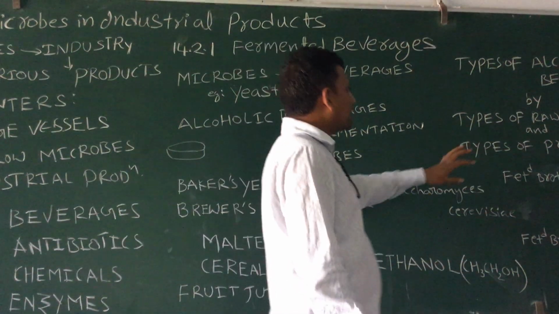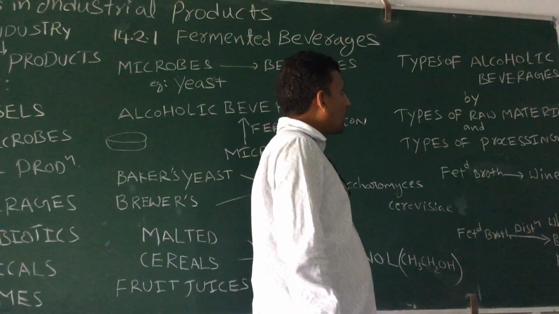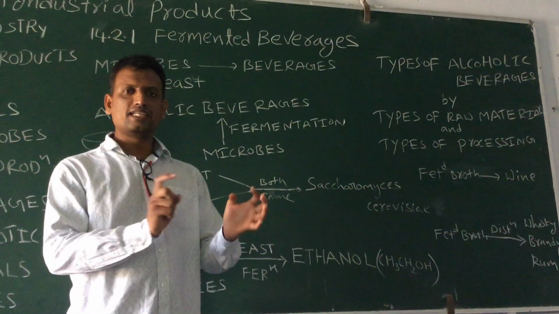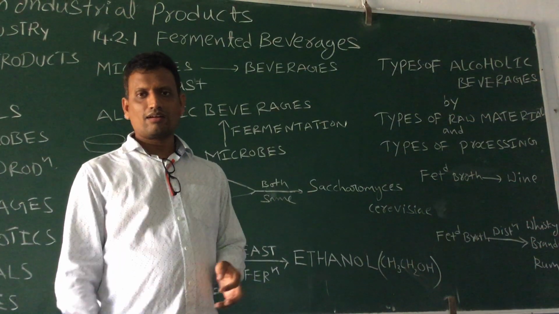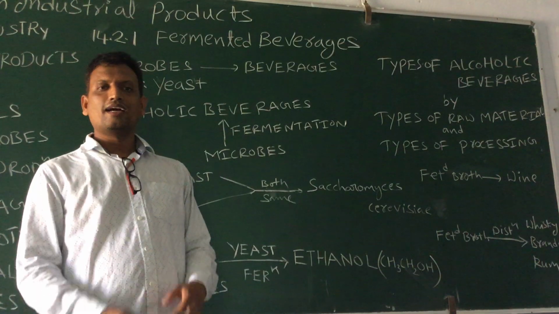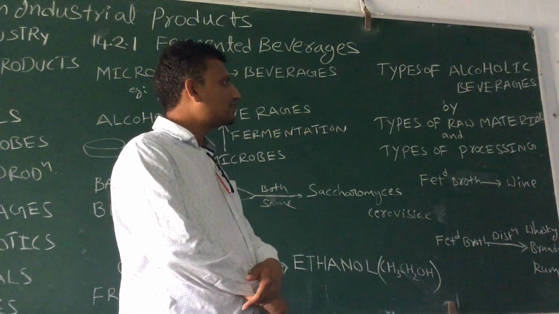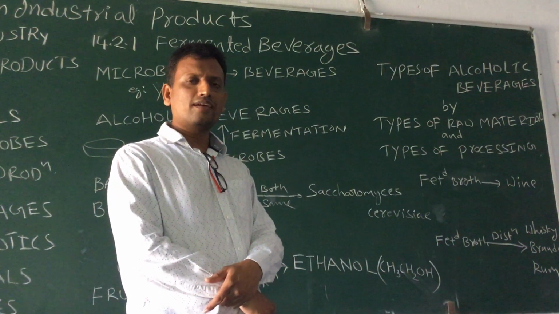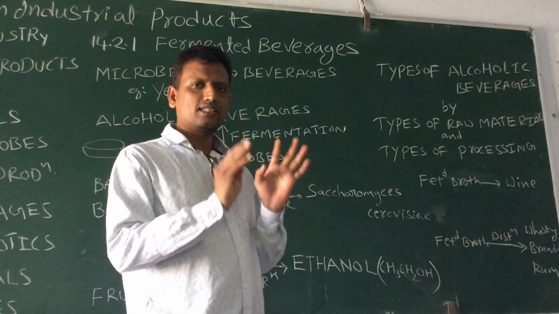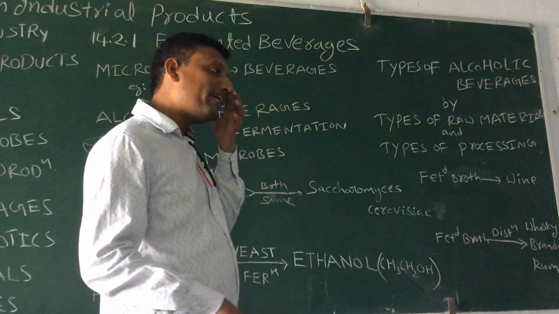So there are different types of alcoholic beverages, you know that. All contain only ethanol, but there are different types. Give me one example. Beer is an alcoholic beverage, whiskey is an alcoholic beverage, brandy, rum, vodka, wine are alcoholic beverages. So there are so many types of alcoholic beverages. What really makes one different from another? Even though all are produced by yeast and all contain only ethanol, why are they different?